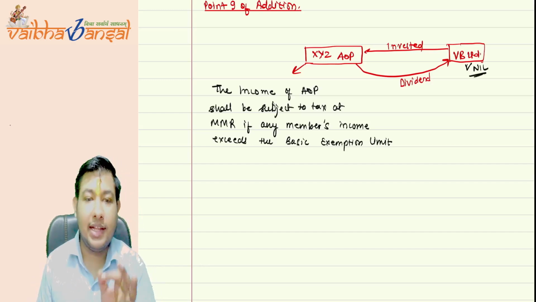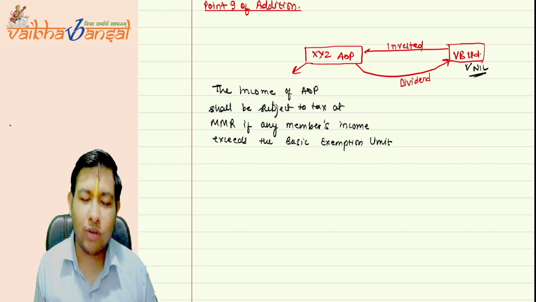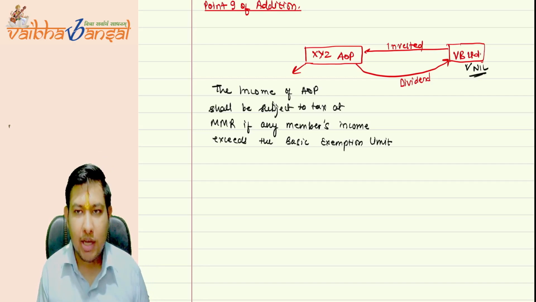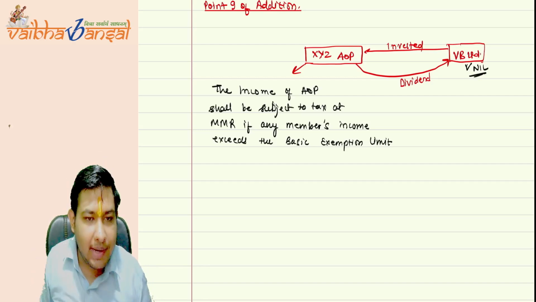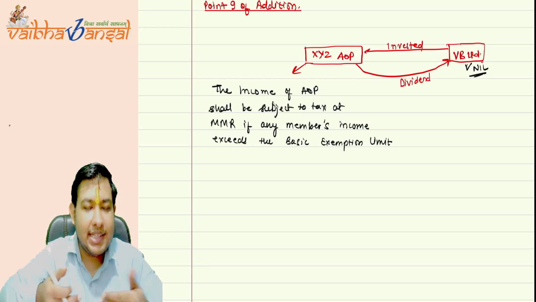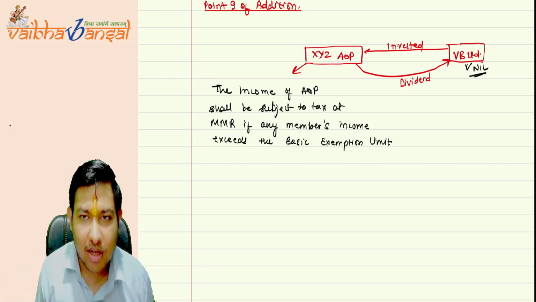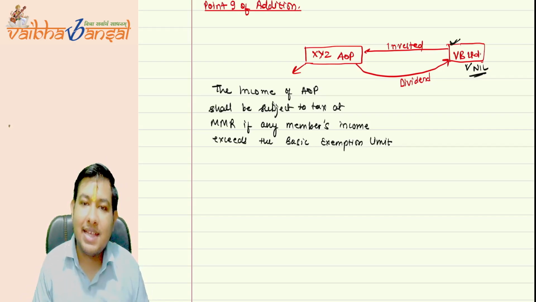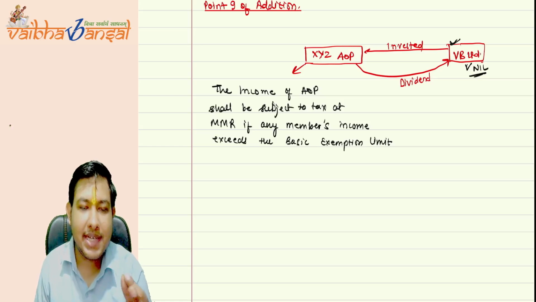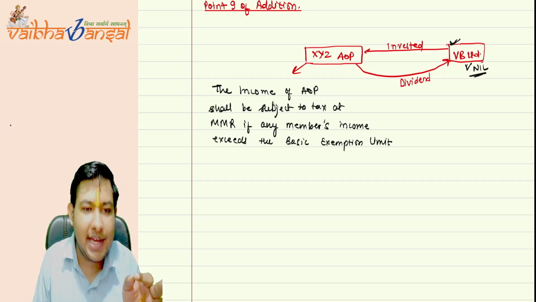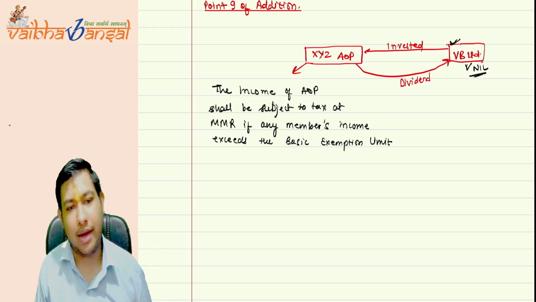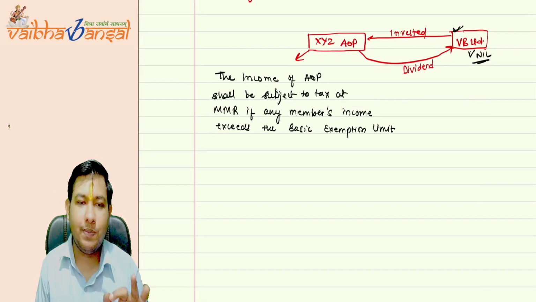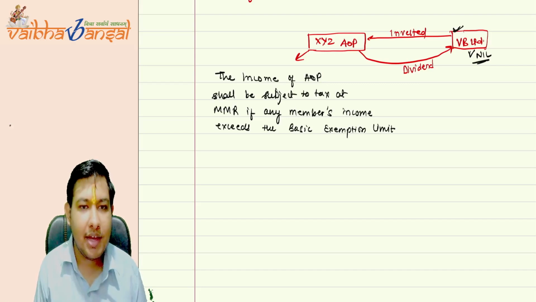Either they earn 10,000 or 20,000, they have to pay the tax as per the applicable rates. So any income earned by the company is always greater than the basic exemption limit. So eventually the member VV Limited has income above the basic exemption limit, so the AOP gets taxed at MMR. Is this clear? The AOP shall be taxed at MMR.